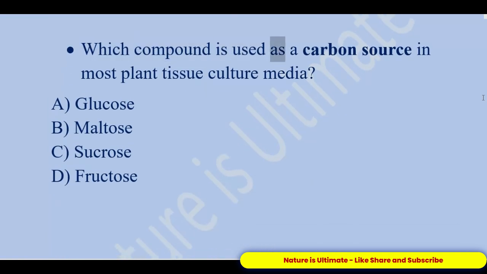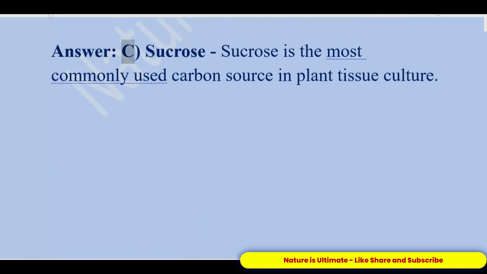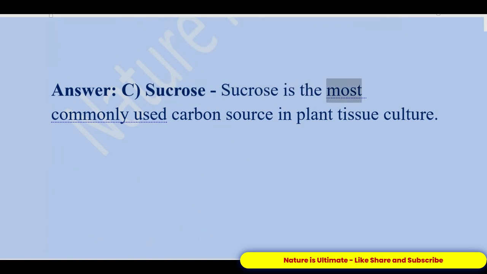Which compound is used as a carbon source in most plant tissue culture media? A. Glucose. B. Maltose. C. Sucrose. D. Fructose. Answer: C. Sucrose. Sucrose is the most commonly used carbon source in plant tissue culture.